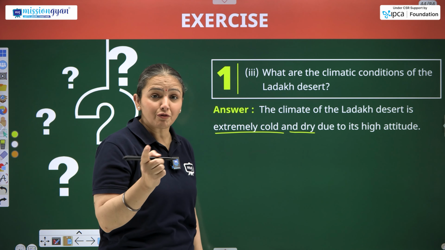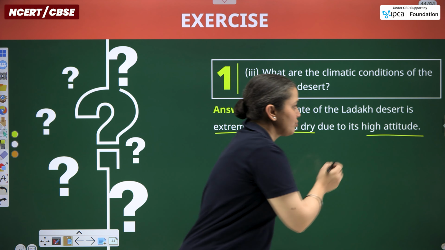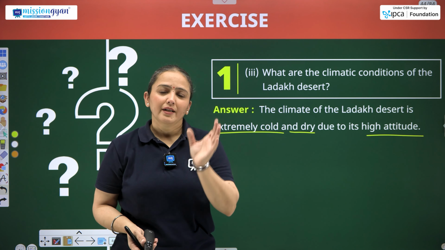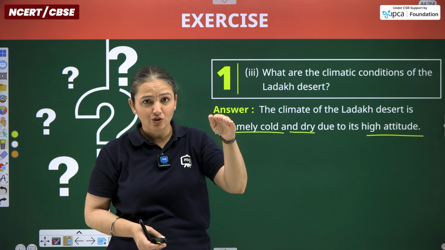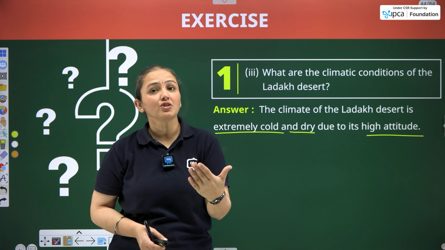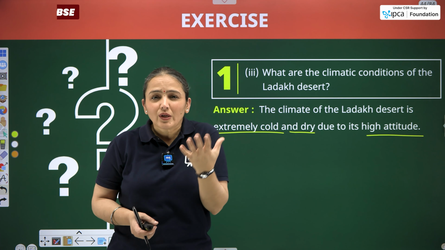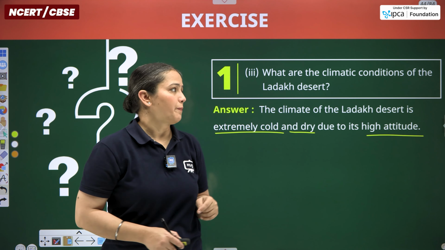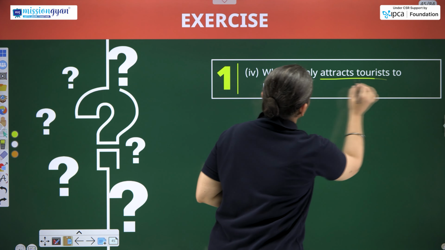Now, the reason for the dryness and being cold is its latitude and altitude. Latitude in terms of where it is located, so it is at a higher elevation. The height of the Ladakh region is at a good altitude, क्योंकि Ladakh is a plateau region.